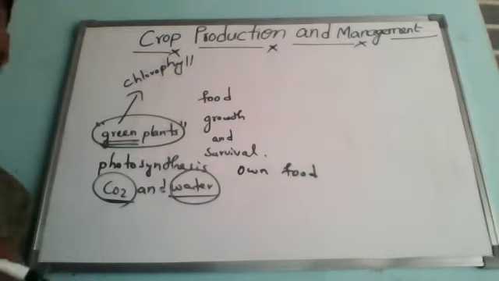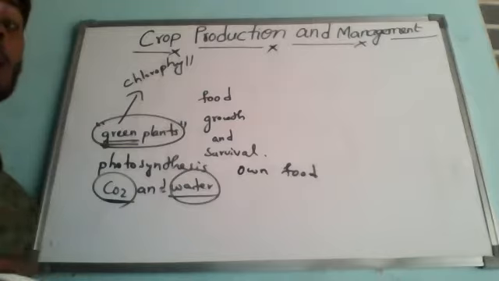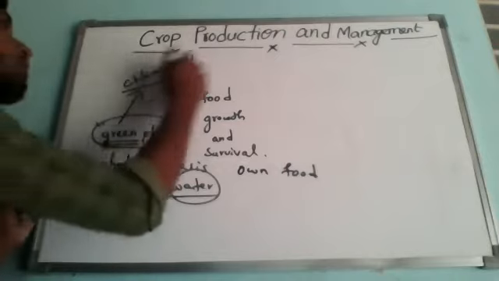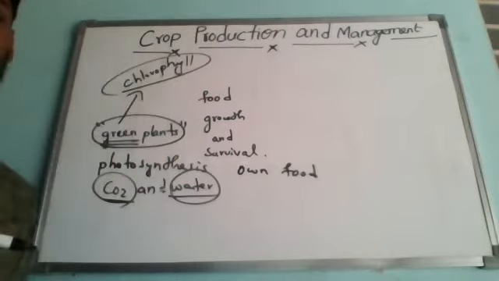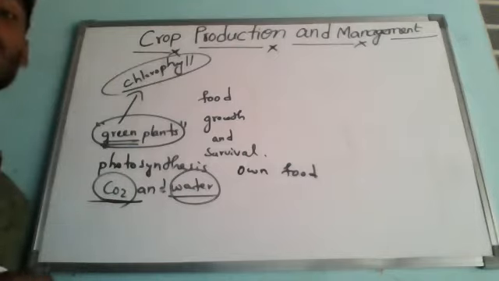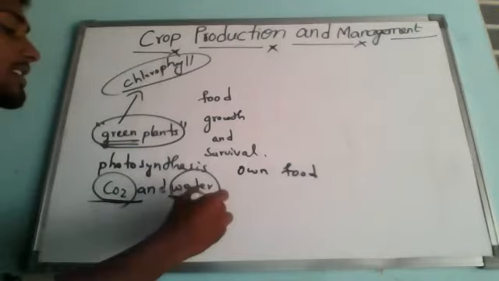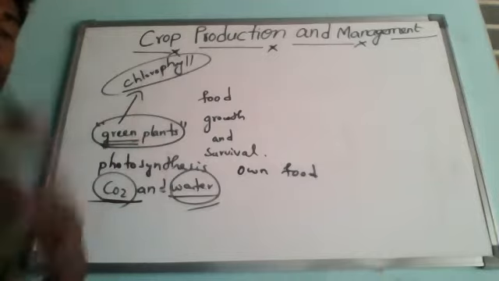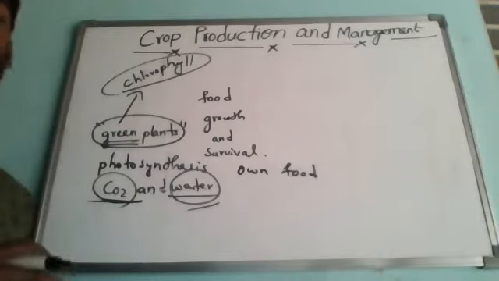Like if we consider man and other kinds of animals, suppose ourselves, we cannot make our food by photosynthesis. Is it correct or not? Yes, because we do not have chlorophyll. So man and other animals cannot make food by photosynthesis from carbon dioxide gas and water using sunlight energy. Because of this reason, they are unable to make their own food.